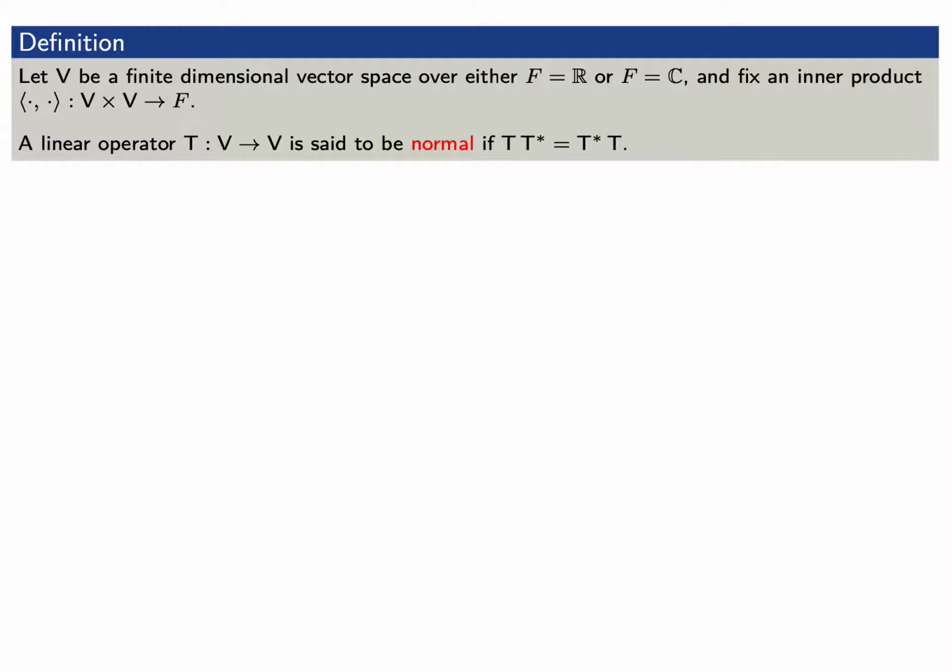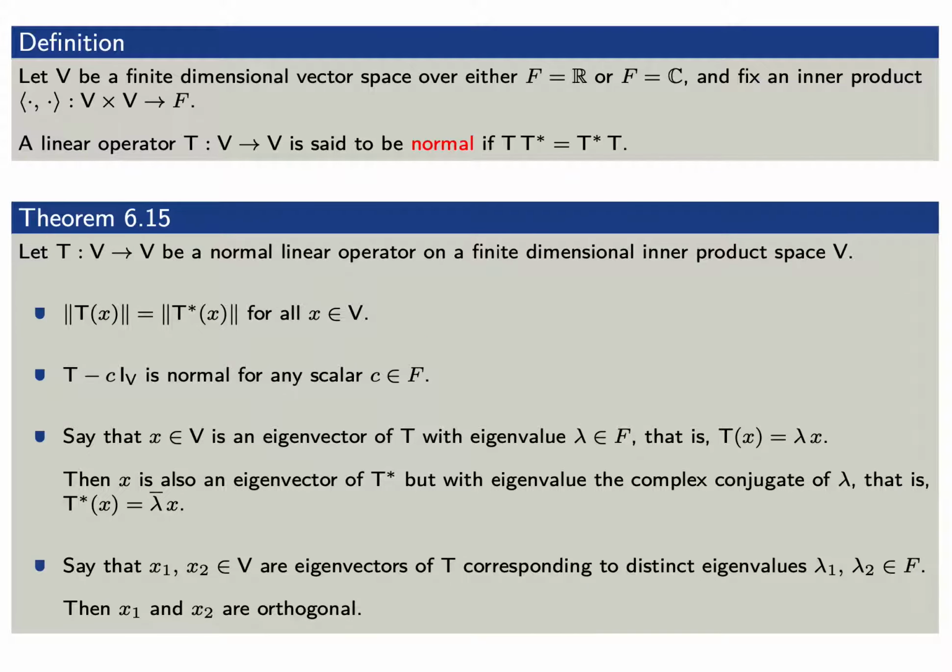Let V be a finite dimensional vector space over either the real numbers or the complex numbers, and fix an inner product on V. A linear operator T from V to itself is said to be normal if T composed with its adjoint is equal to the adjoint of T composed with T. We have a few properties here. Say that T is indeed a normal linear operator on an inner product space V. Then the norm of T of x is equal to the norm of T adjoint of x for any x in our vector space V.